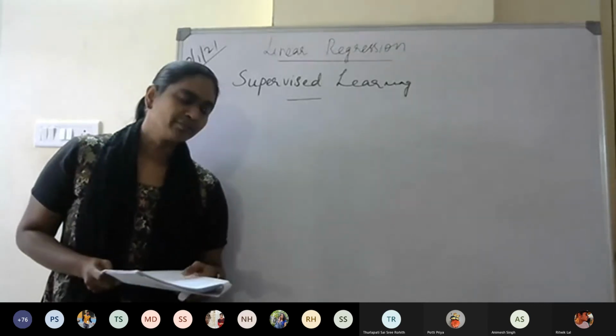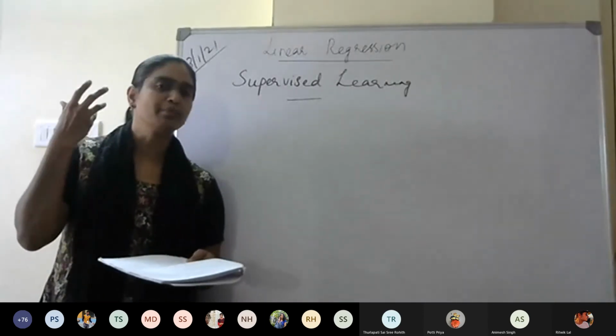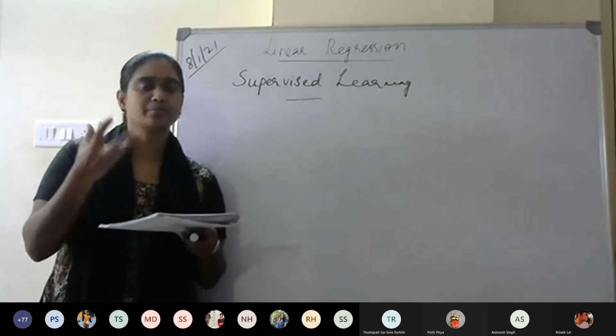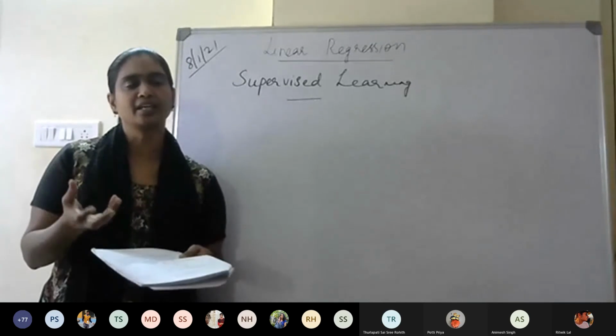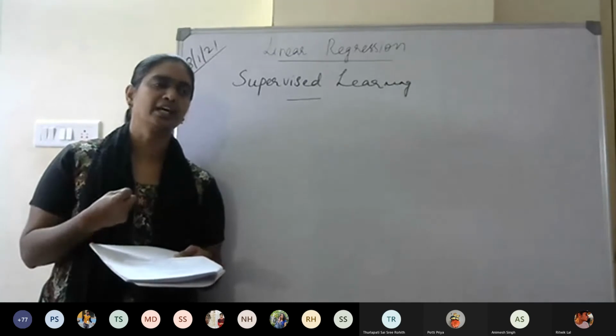So what we generally do in this classification or in general in machine learning is based on some data, what we are collecting or what is already available to you, we will take the data.